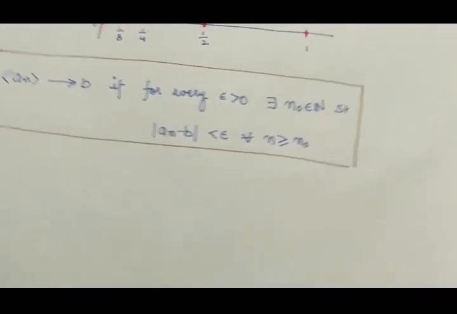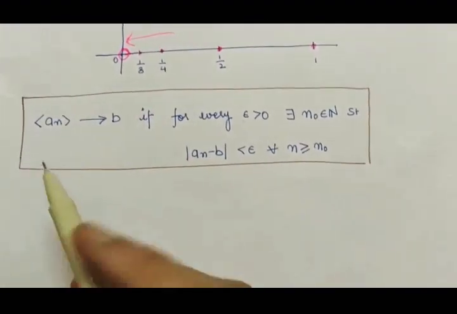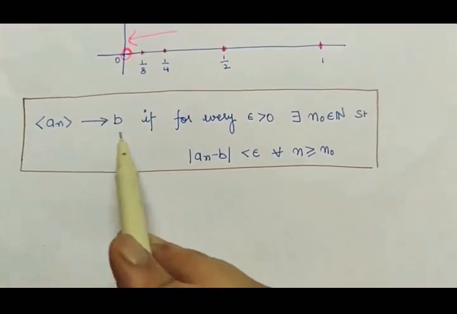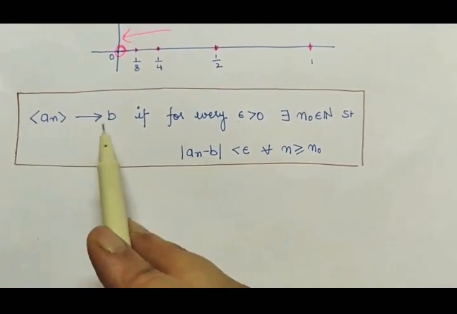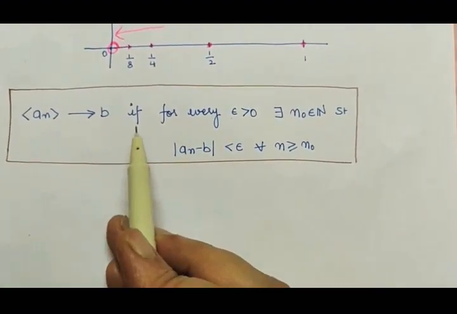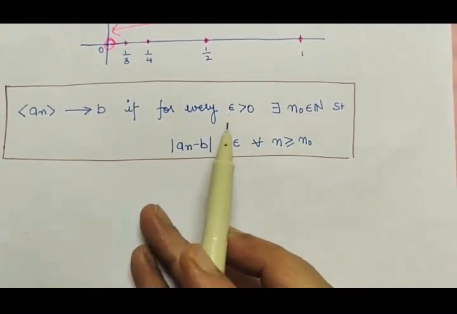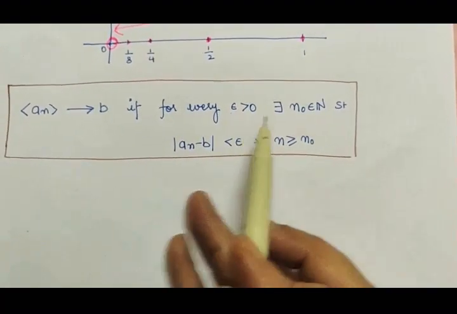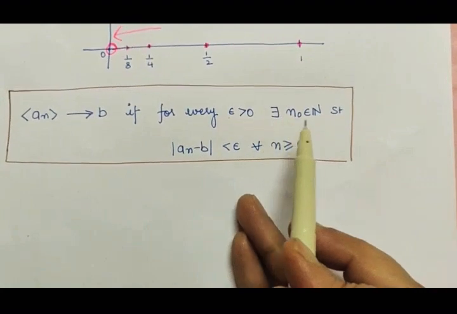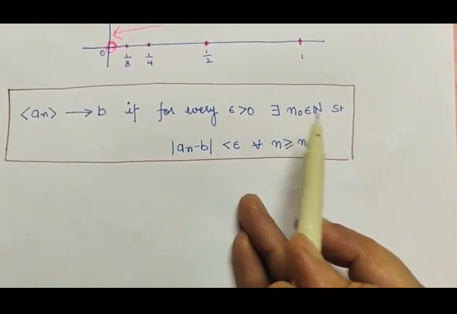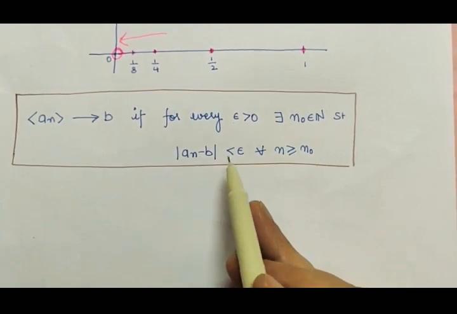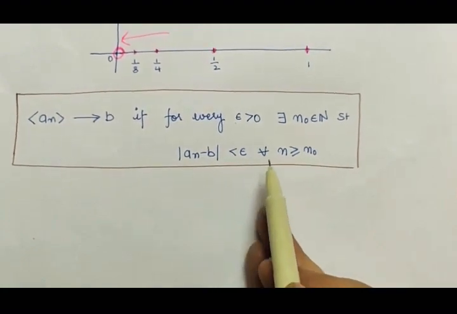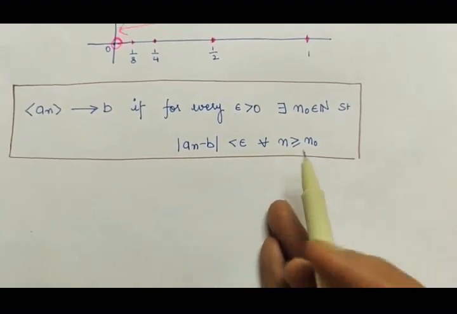So the actual definition of convergence is this. We say the sequence an converges to b. This is a symbol used for convergence. The sequence an converges to a number b if for every epsilon greater than 0 there exists some natural number n0 such that mod an minus b is less than epsilon for all n greater than or equal to n0.